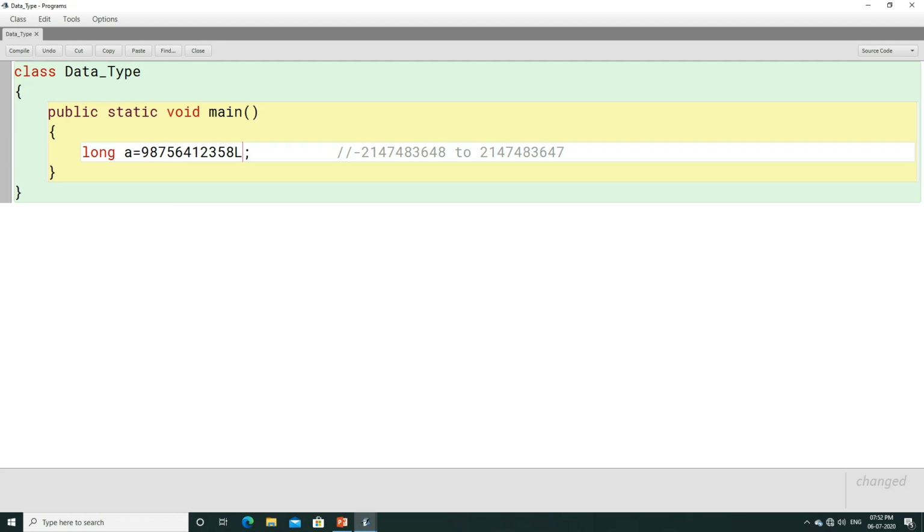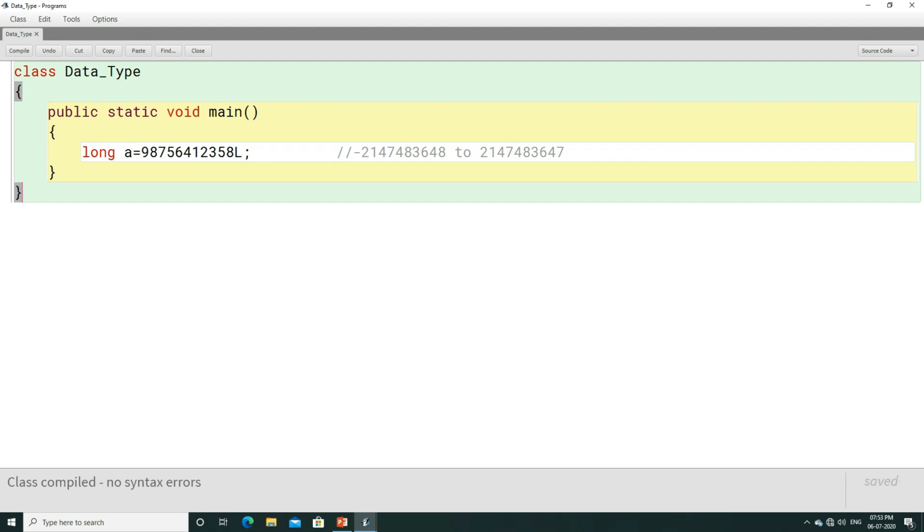So to make the program error free, we have to write L beside the number. Let us compile the program, and here we can see it is showing class compiled, no syntax error. This is how a long number can be represented.